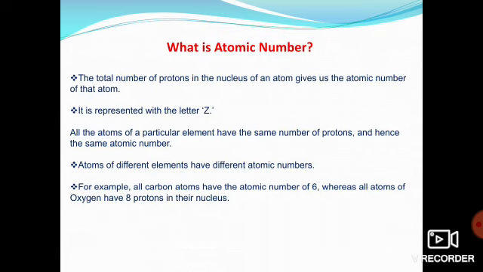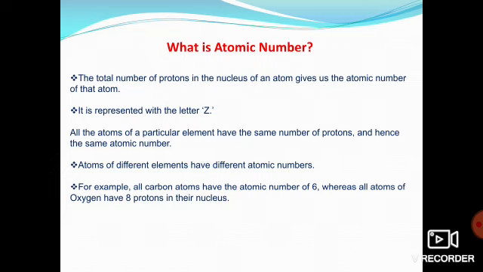Got it? For example, carbon: what is its atomic number? Yeah, its atomic number is 6. So what I said is that the number of protons present in an atom is its atomic number. So if the atomic number of carbon is 6, what will be its proton number? Yeah, its number of protons is 6 only.